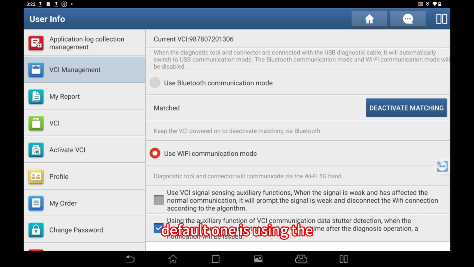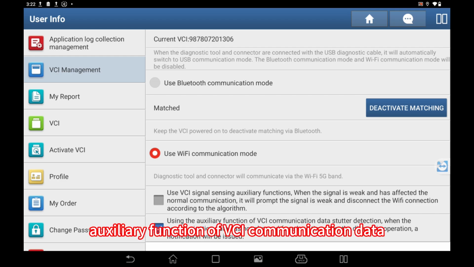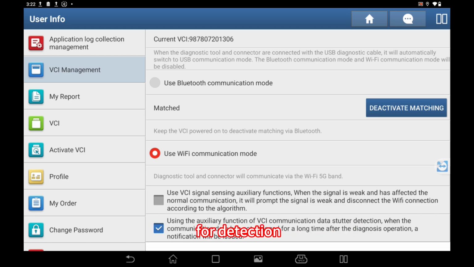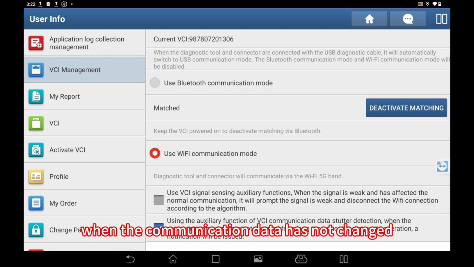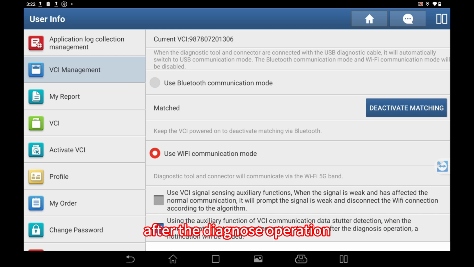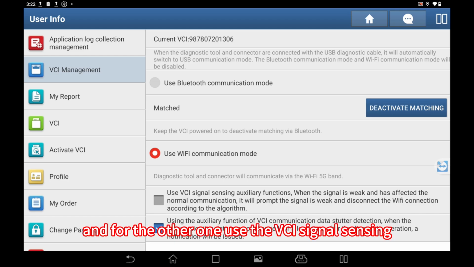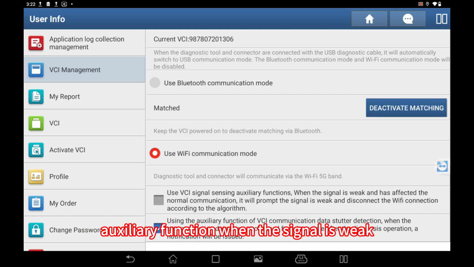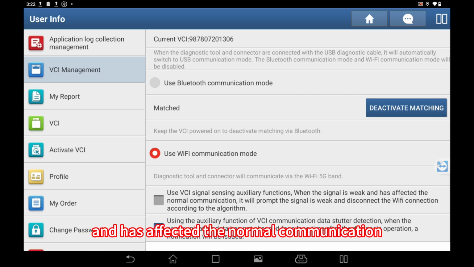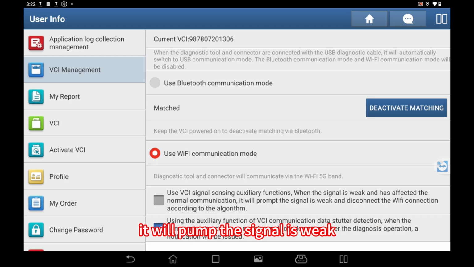Default one is using the auxiliary function of VCI communication data stuffer detection. So using this way, when the communication data has not changed for a long time after the diagnose operation, a notification will be issued. And for the other one, use the VCI signal sensing auxiliary function. When the signal is weak and has affected the normal communication, it will prompt the signal is weak and disconnect the Wi-Fi connection. The other one is the Bluetooth communication mode.